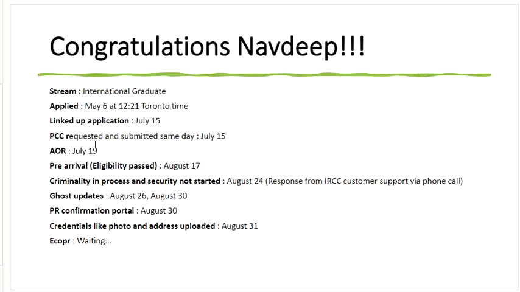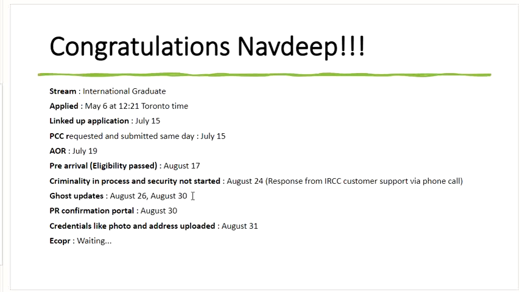So he got the police clearance certificate request on July 15th and submitted the same, the same day. He got the AOR four days later, on July 19th. And then pre-arrival, that is eligibility. That's the standard format where you see that eligibility is passed. And then when you call IRCC customer support, they have started replying back to you. So that's what he did. And he got the message from IRCC customer support by calling 1-888-242-2100 that criminality is in process and security not started yet. Okay. So that was on August 24th.